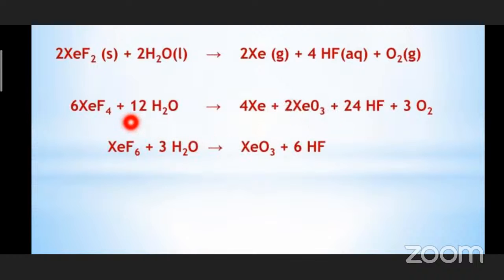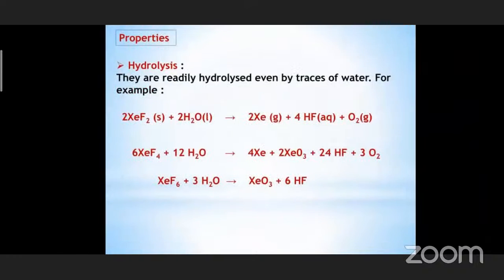Whenever xenon tetrafluoride and hexafluoride are reacting with water, we are getting XeO3, that is xenon trioxide. This is an explosive solid. That means it can explode like a bomb. These two things you have to remember. Practice these equations.